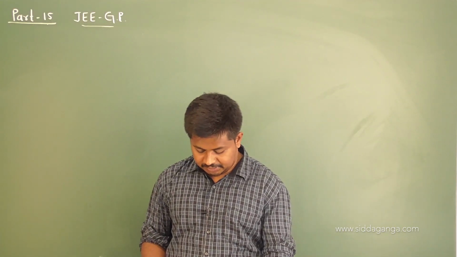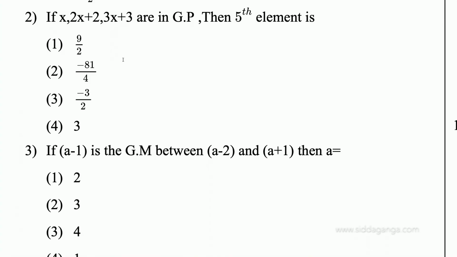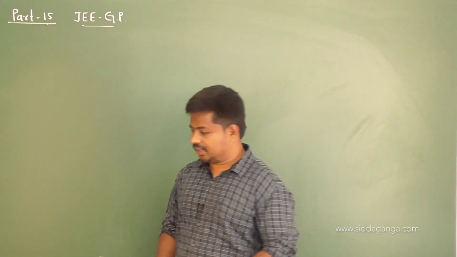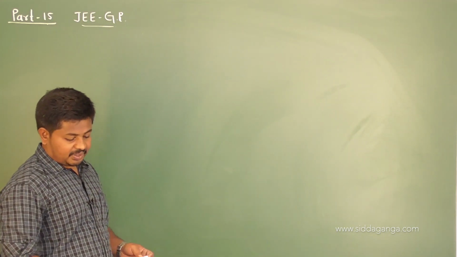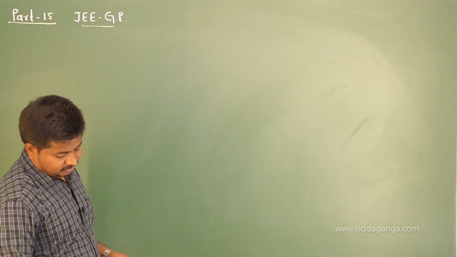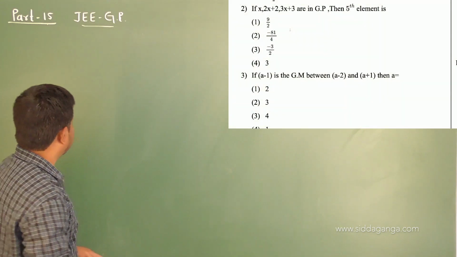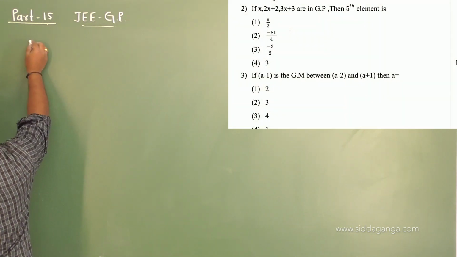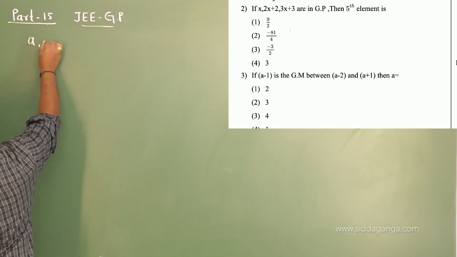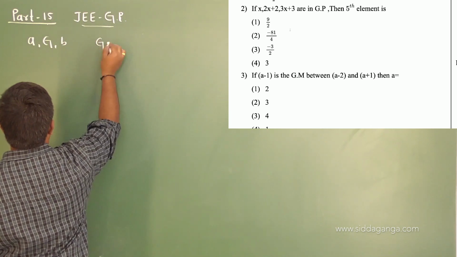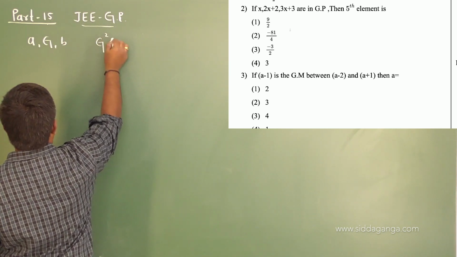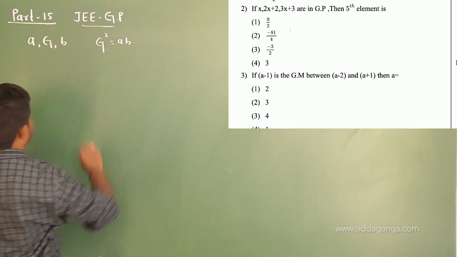Now let us move to the second question. Second question is like this. If x, 2x plus 2, 3x plus 3 are in GP, then the fifth element is, right? Here we have three terms, they are in GP. We know that when three numbers A, G and B are in GP, then the geometric mean G is given by root of AB, or G square is equal to AB. This is the relation between three numbers.